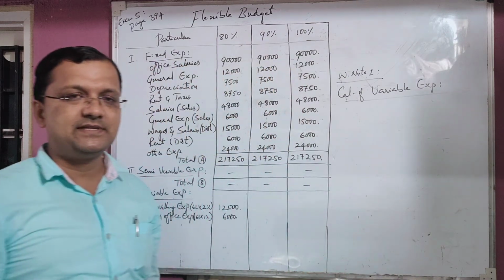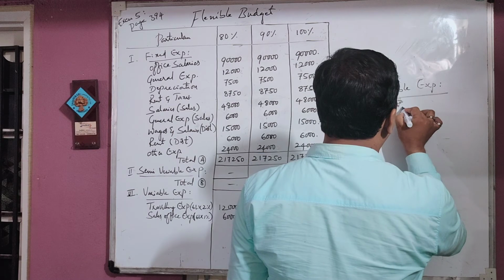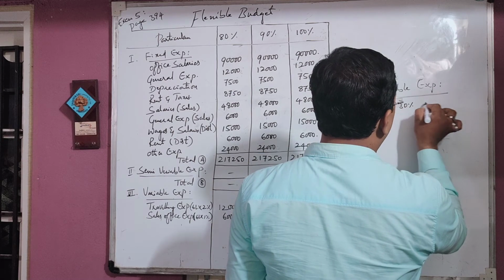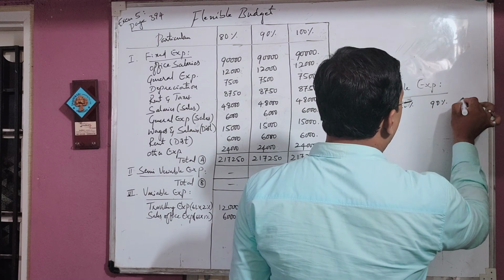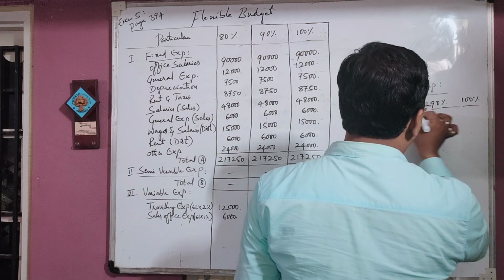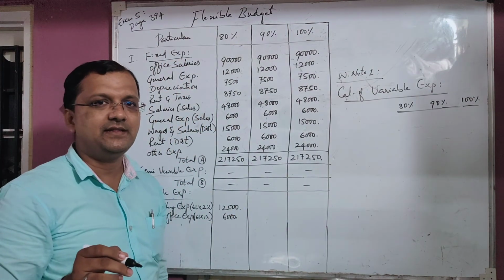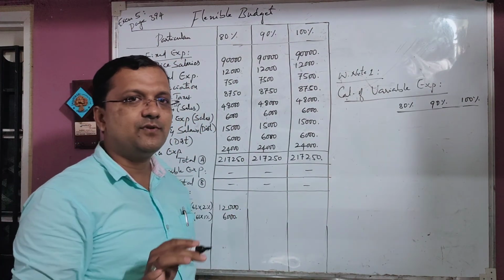Calculation of variable expenses. Then in variable expenditure, again in the working note, make 3 things: 80% of capacity, 90% of capacity, and 100% of capacity. Then refer to the note. Every part of the notes forms part of the answer in the examination. You will get marks for notes also.